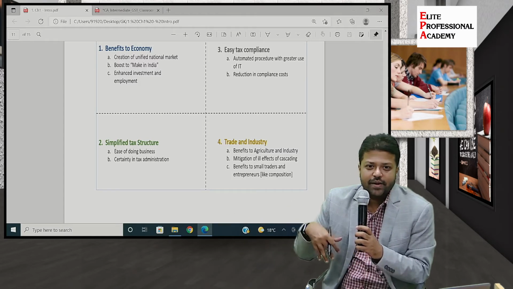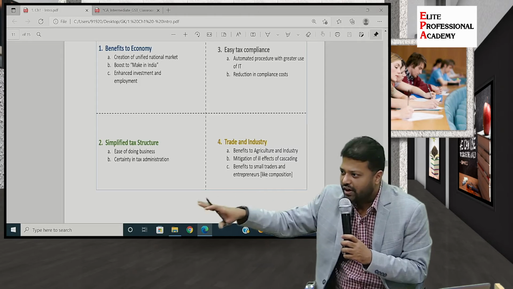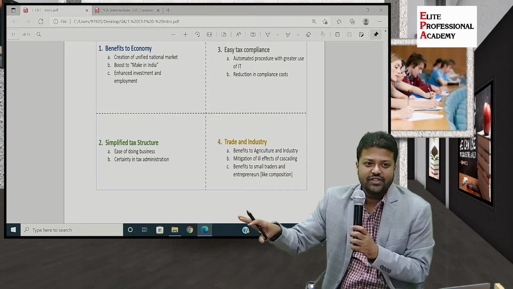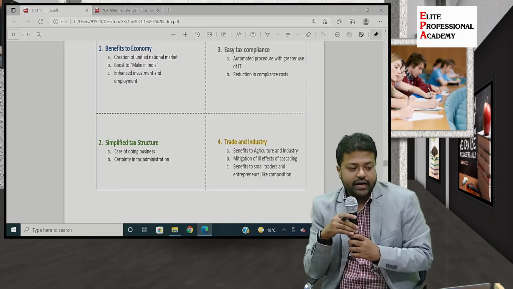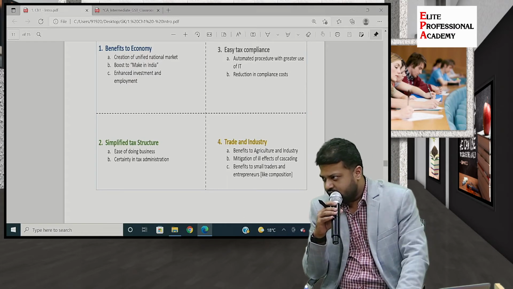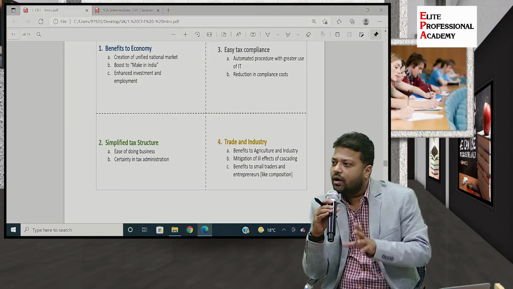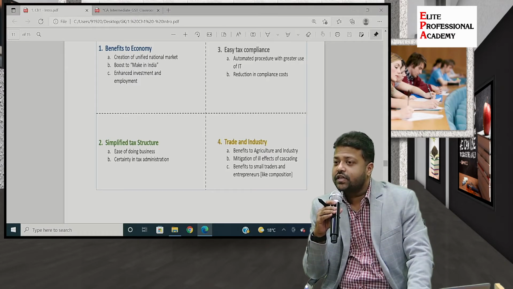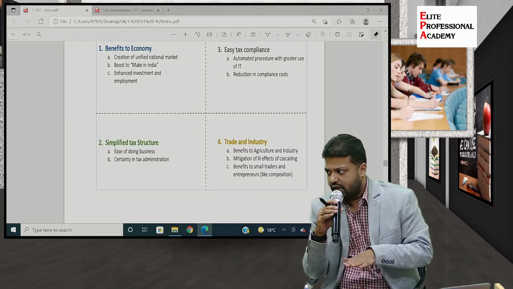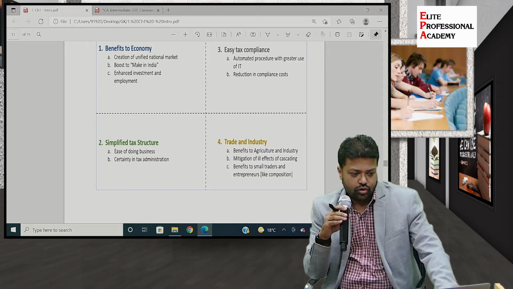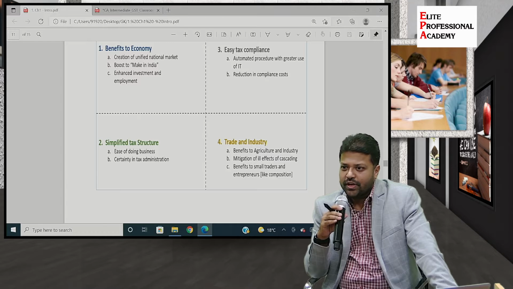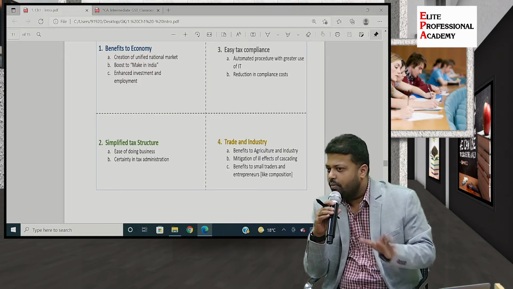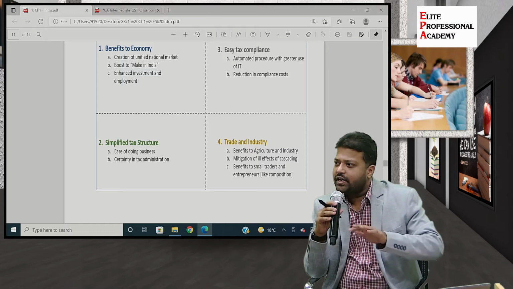So is it practically possible for me to call everyone and tell them that this has changed? Yesterday I told you this, but now it is not that way. So it creates some practical difficulties. Yes, we are trying to overcome it, but still there are various practical difficulties which are not yet resolved at this point in time. So maybe ease of doing business according to the Institute of Chartered Accountants of India is a benefit, but practically this point is a little bit debatable.